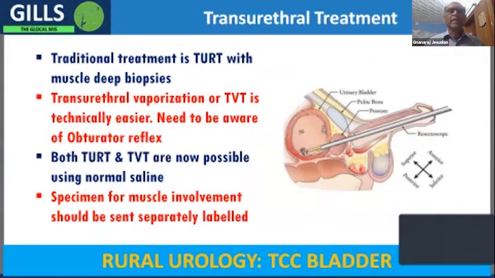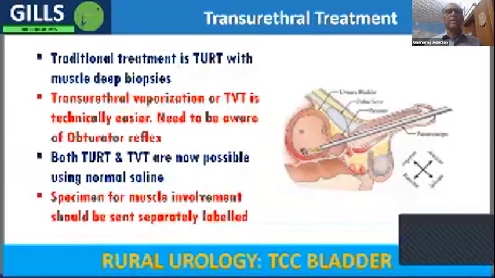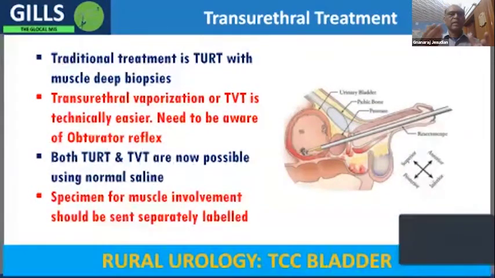The traditional treatment is what is called transurethral resection of tumor. There we use the resectoscope, which is the same equipment used for removing the prostate.